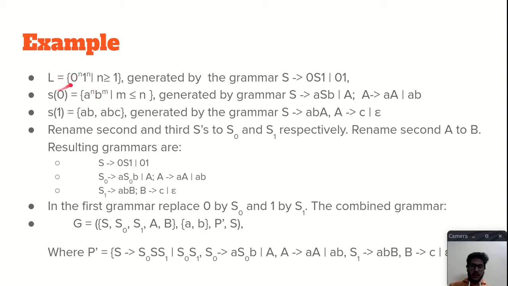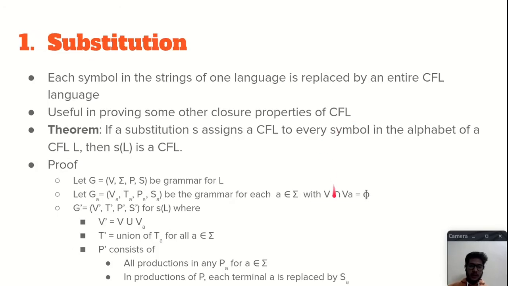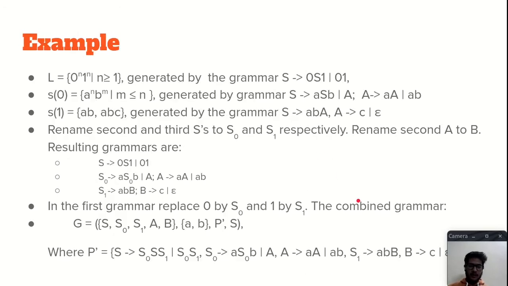You can see that the symbol is substituted by a whole other language. To do this, first we will rename the second and the third S to S0 and S1 respectively. We are doing this because the start symbols cannot be the same. So we are renaming the start symbol to remove the discrepancies, and rename the second A to B because the variables also cannot be the same, as we saw that V intersection V_A is empty. So we rename the second variable to B. We can easily do that, right?